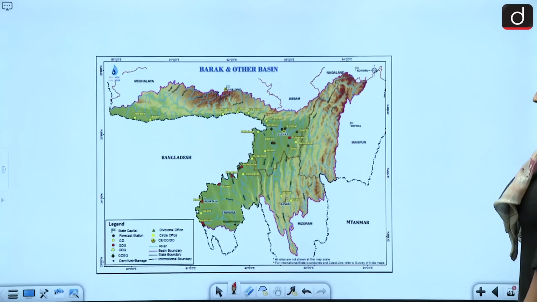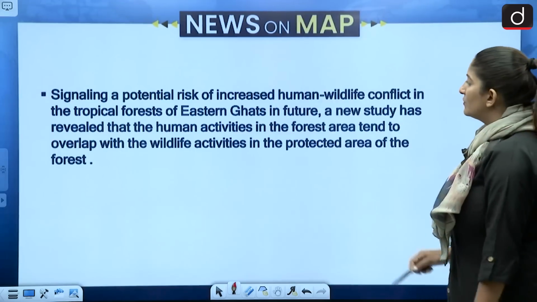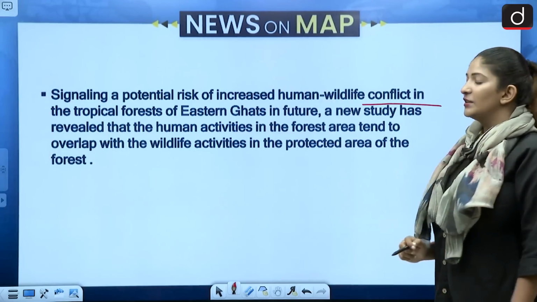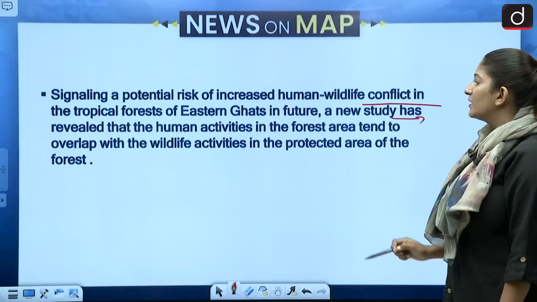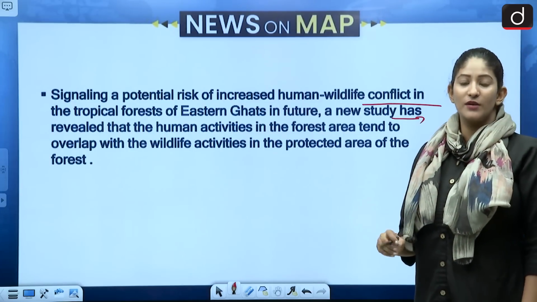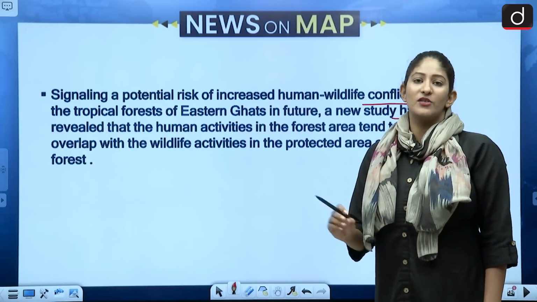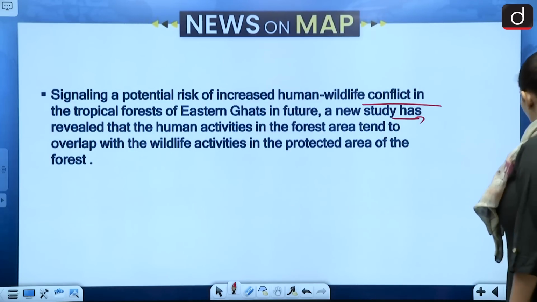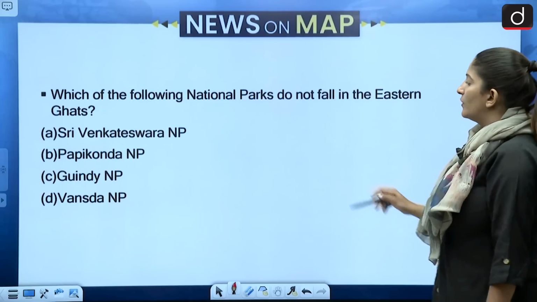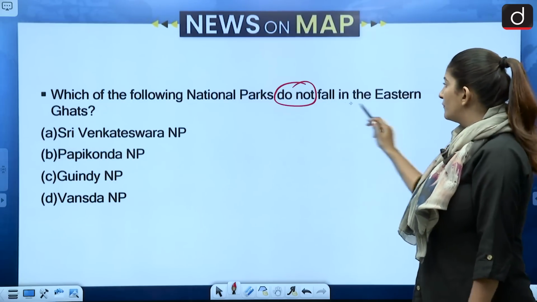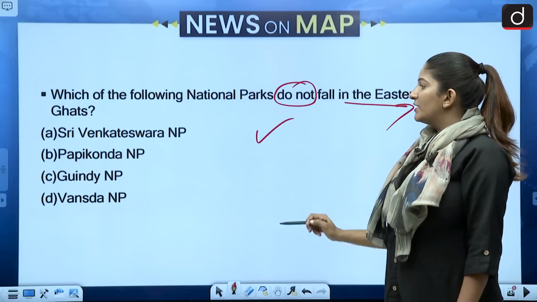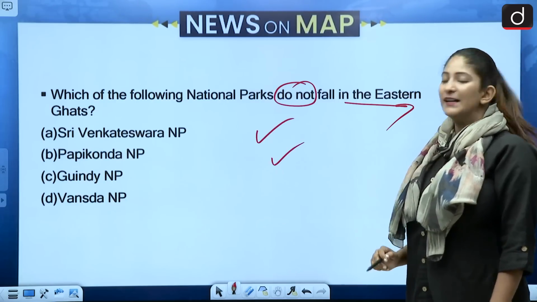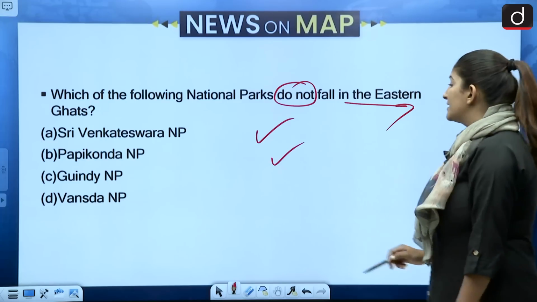Moving on to the next set of questions. Signaling a potential risk of increased human-wildlife conflict in the tropical forest of Eastern Ghats in future, a new study has revealed that the human activities in the forest are overlapping with the protection activities, which is not a good thing. Moving on, which of the following national parks do not fall in the Eastern Ghats? Okay, so Sri Venkateswara National Park, Papikonda National Park, Gindi National Park and Vansda National Park.